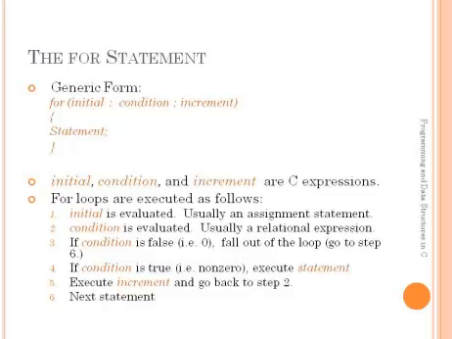Suppose the condition is true, it evaluates all the statements in the for loop. Whenever it evaluates the last statement in the for loop, the control will transfer back to the first statement. Once it completes the iteration, it will check the increment or decrement expression. After checking this expression, the control will go to the condition part. Here it will check the condition. If this condition fails, the control will transfer to the next statements. Otherwise, it will repeatedly execute this block until this condition fails.